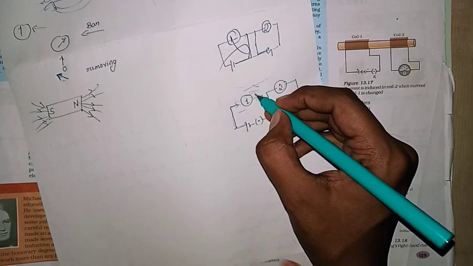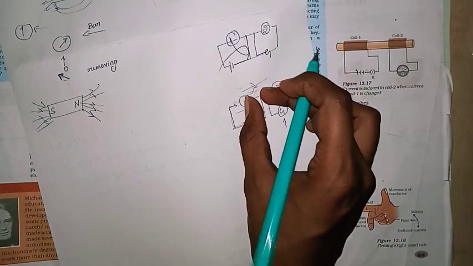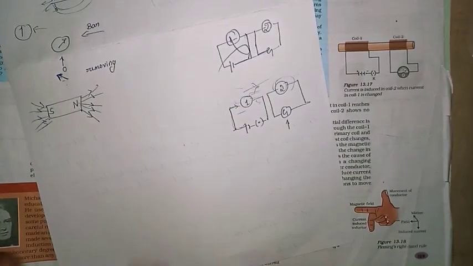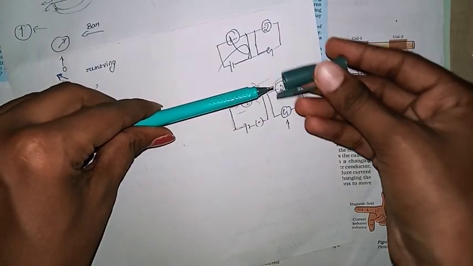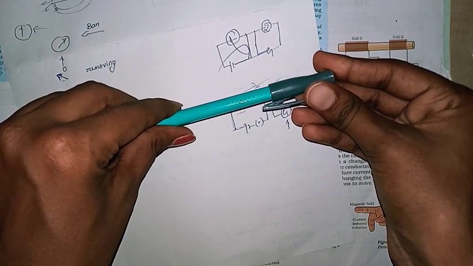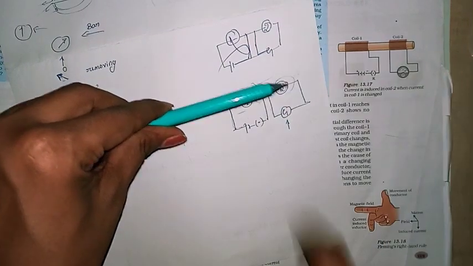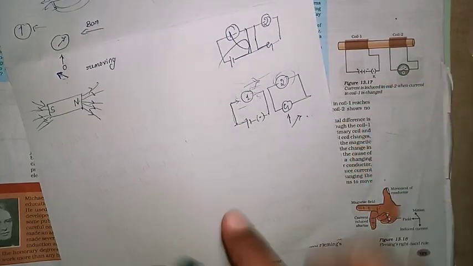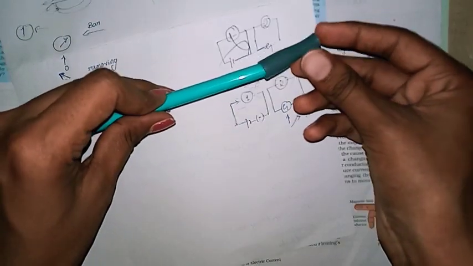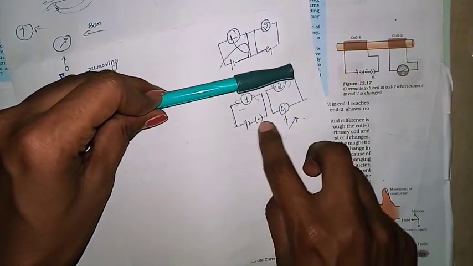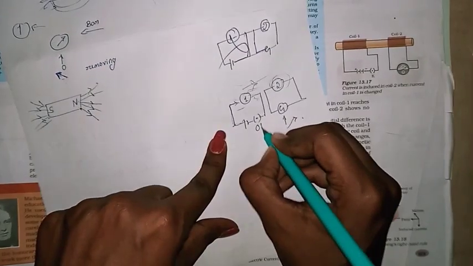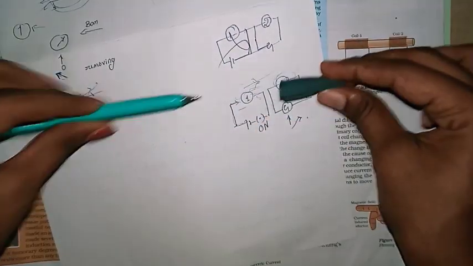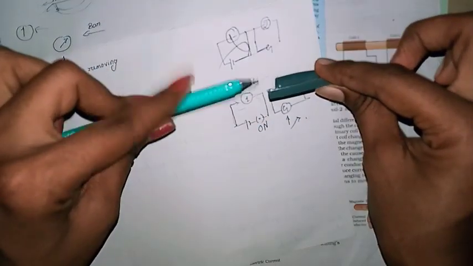When it produces the magnetic field lines, at that time there is a disturbance in this coil. So when it produces, it moves like this, and there is another coil and it disturbs that one. There is a flow of current. That time what happens? There is a deflection. At first there is a deflection. After that the switch is on here. Now the switch is on at the first condition. So when switch is on, the current flows, and these are the magnetic field lines.